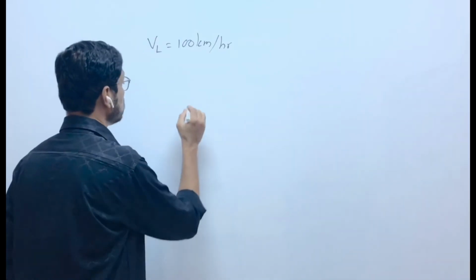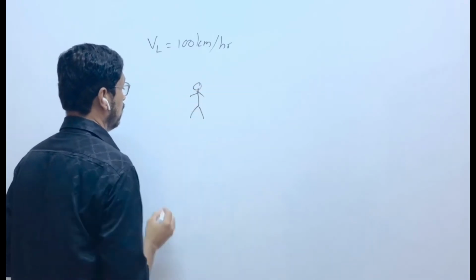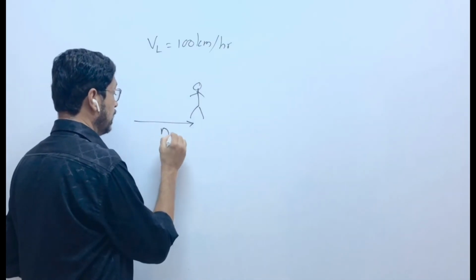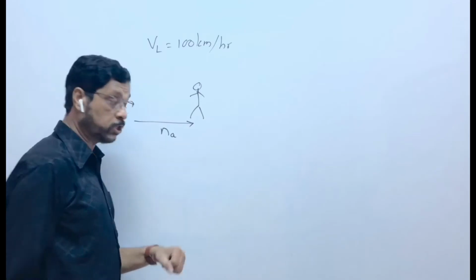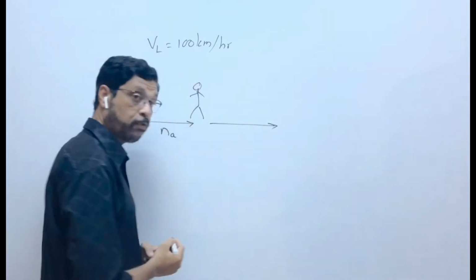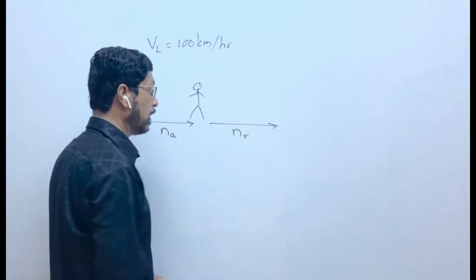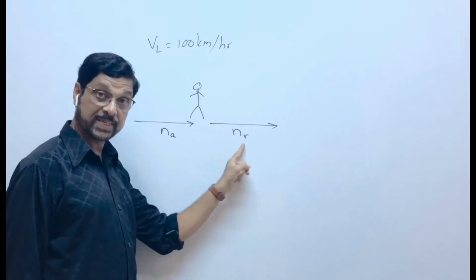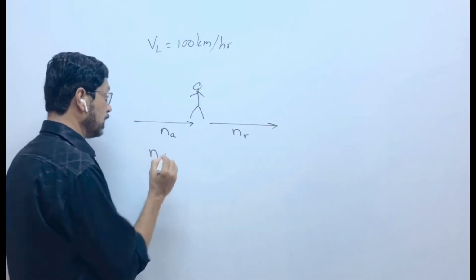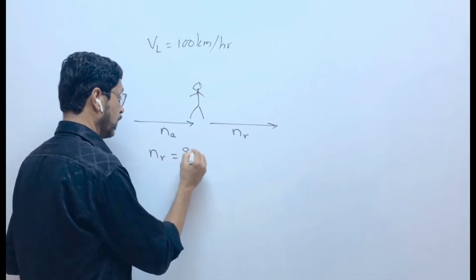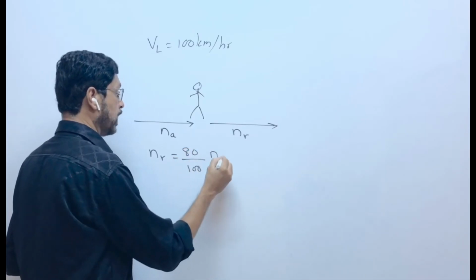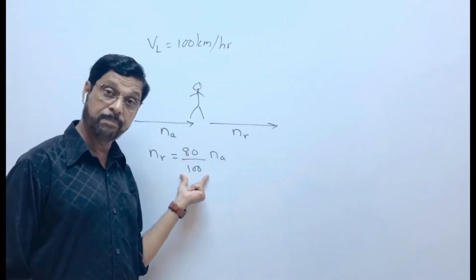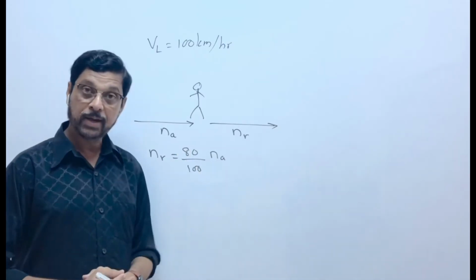Suppose here is the policeman standing, the car approaches him. Suppose NA is the frequency of approach. The car moves away from him. Suppose NR is the frequency of receding, means going away. So there is a drop of 20%, means NR, the receding frequency, is 80% of NA. The frequency drops by 20%, means remains 80%. So NR is 80% of NA.